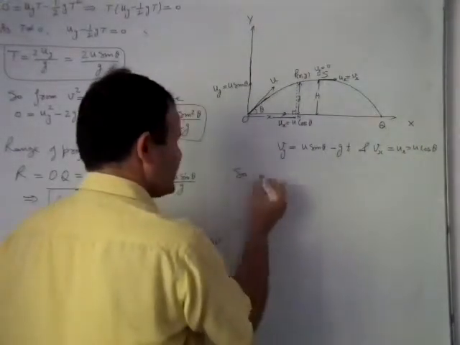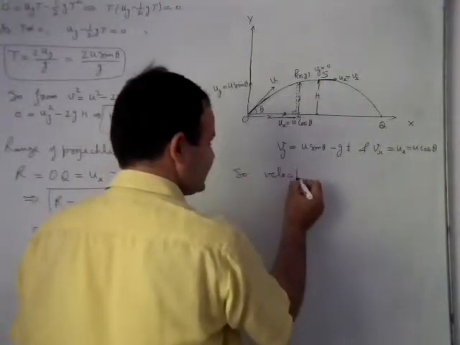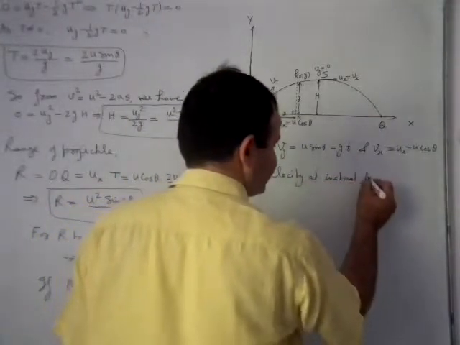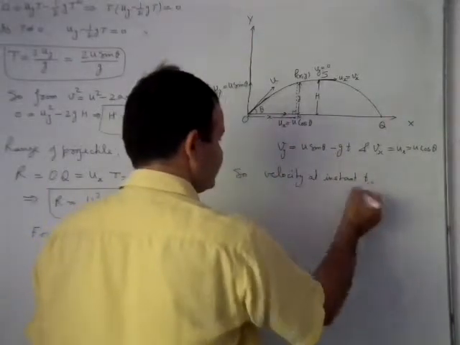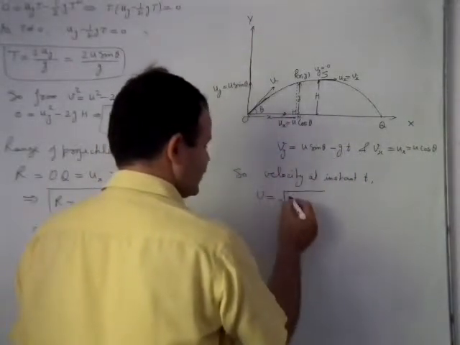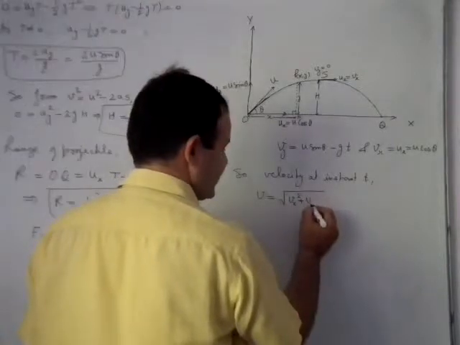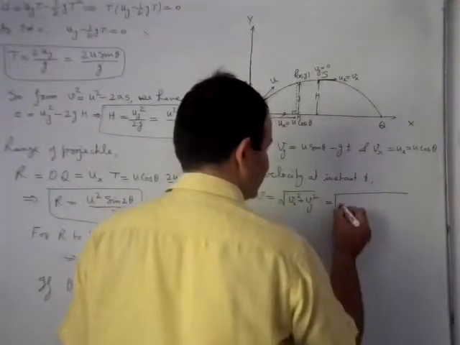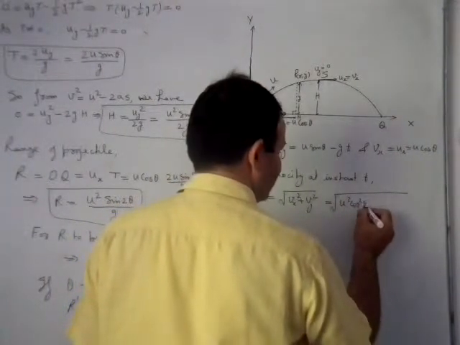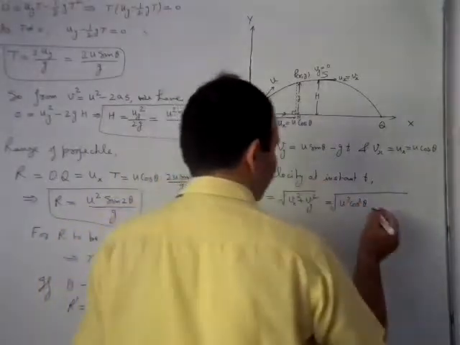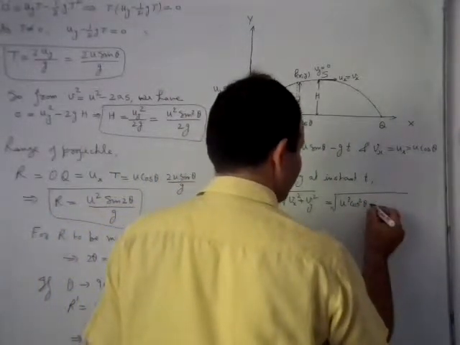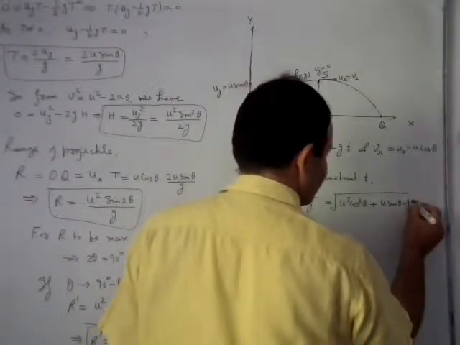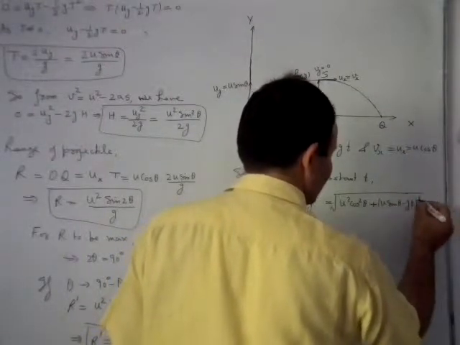So the velocity at instant t, v, is equal to under root vx square plus vy square, and this is equal to under root u square cos square theta plus u sin theta minus gt whole square.